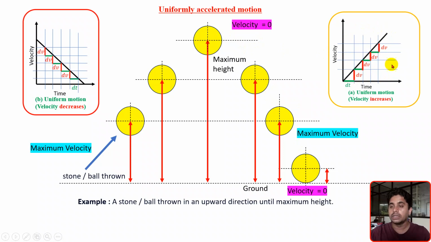But here the uniform motion is with increasing velocity, and there it is with decreasing velocity. For this half of the journey, the velocity is decreasing, and this is also uniformly accelerated motion. For the other half of the journey, from here to here, it is also uniform accelerated motion, but here the velocity is increasing, and there the velocity is decreasing. So in one example itself, we have covered uniform accelerated motion where we can observe both an increase in velocity and a decrease in velocity. Thank you.